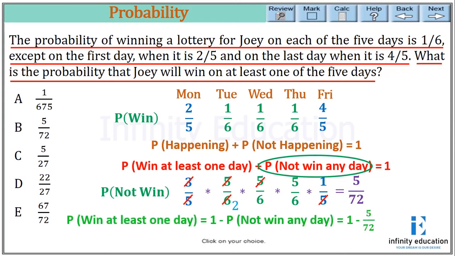So the probability of winning at least one day, as we discussed earlier, equals 1 minus the probability of not winning any day, that is 1 minus 5 by 72, which equals 67 by 72. So that is the answer to the question. I hope the question is clear. Now let's see one more example.